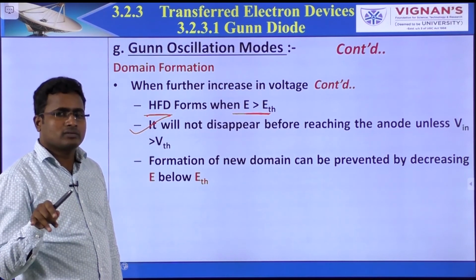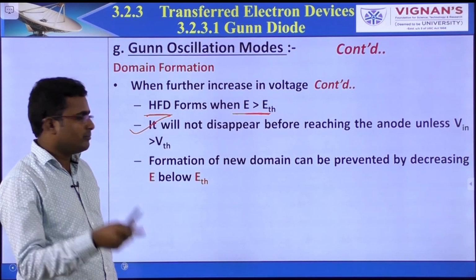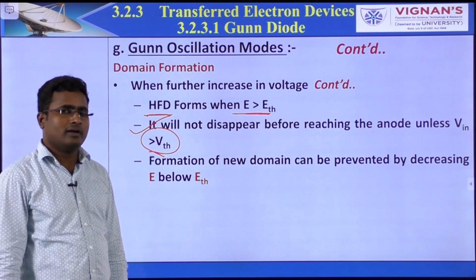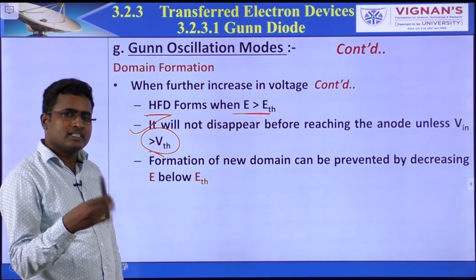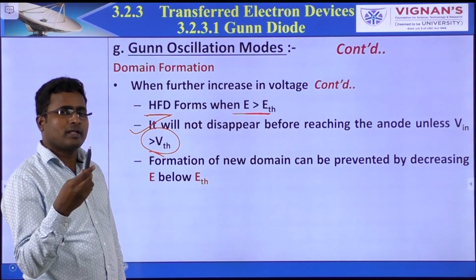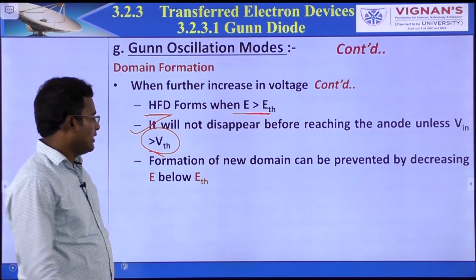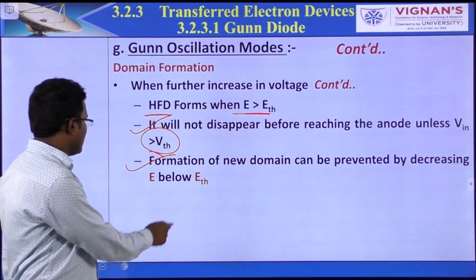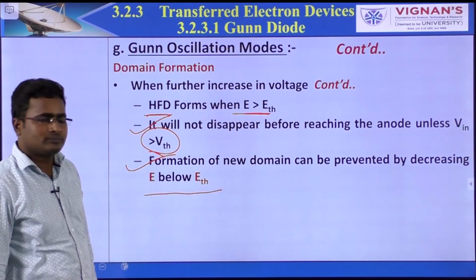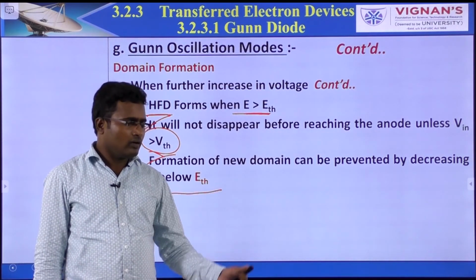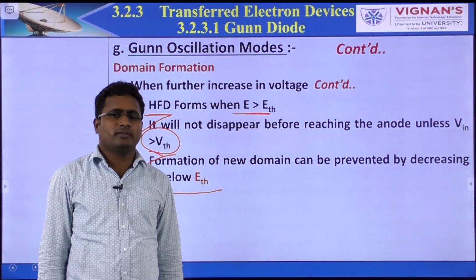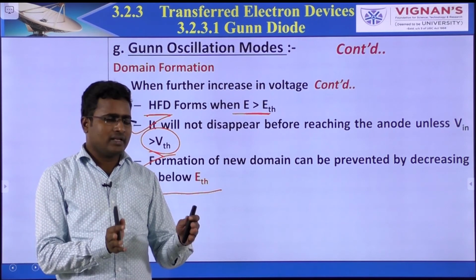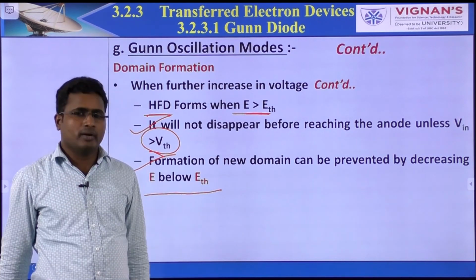We can also make it disappear by decreasing the supply voltage below V_TH. That is in our hand. Formation of a new domain can be prevented by decreasing E below the threshold. Once a domain is created, it prevents new domains.